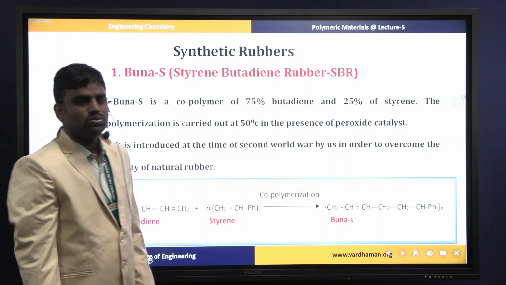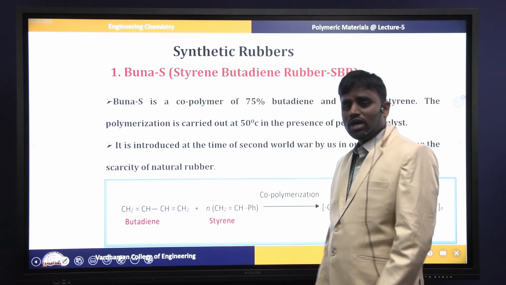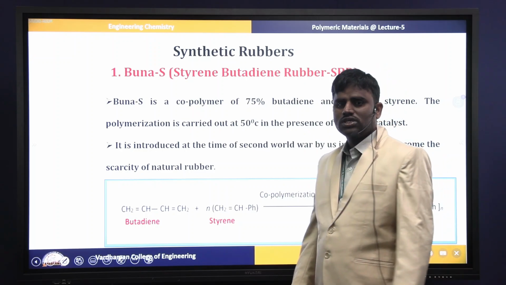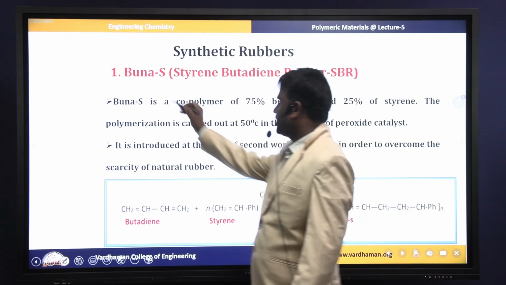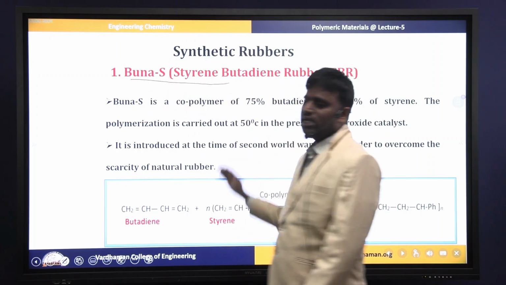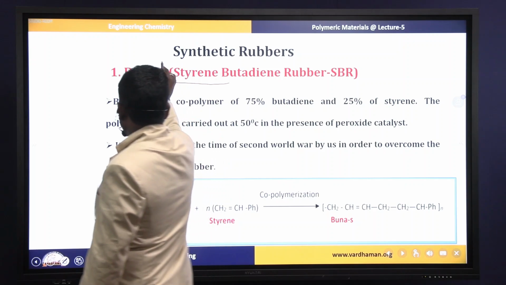Next, moving to synthetic rubbers. Synthetic rubbers we can prepare in the laboratory with the help of chemical components. Today I am going to discuss two synthetic rubbers. They are Buna S rubber and butyl rubber. The first synthetic rubber is Buna S rubber.